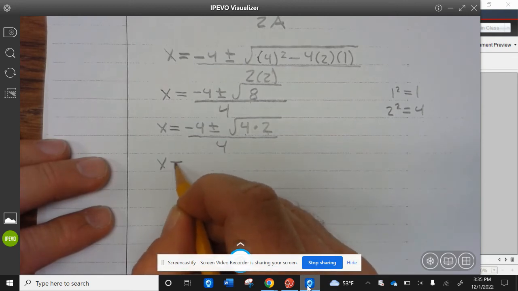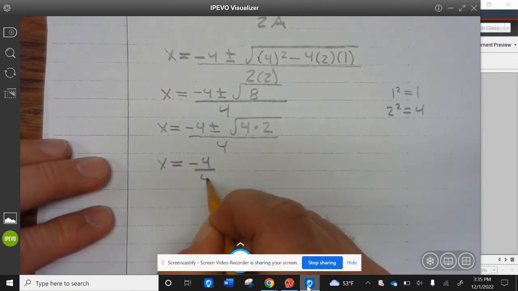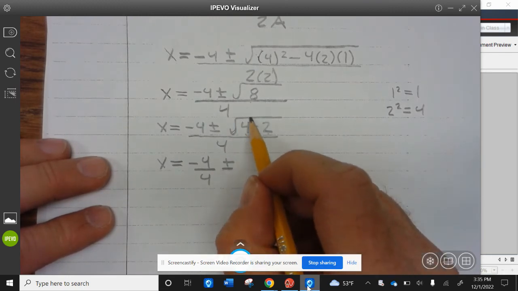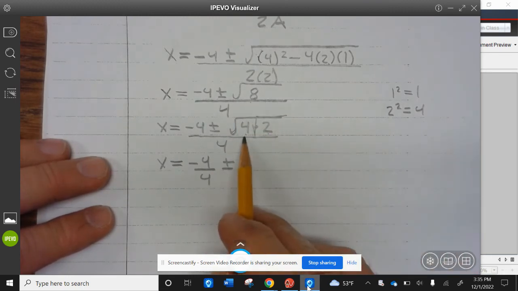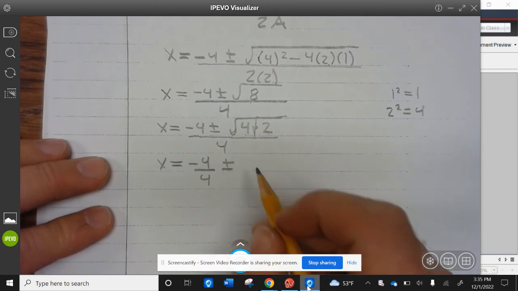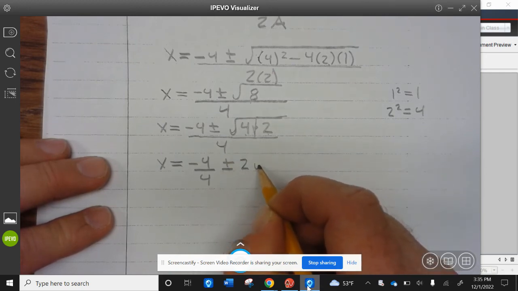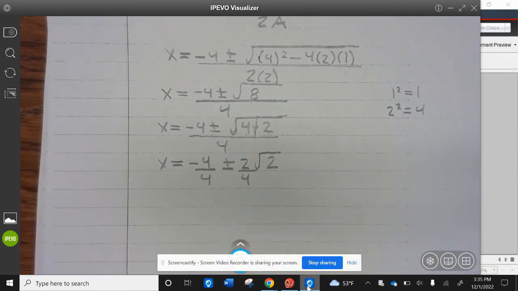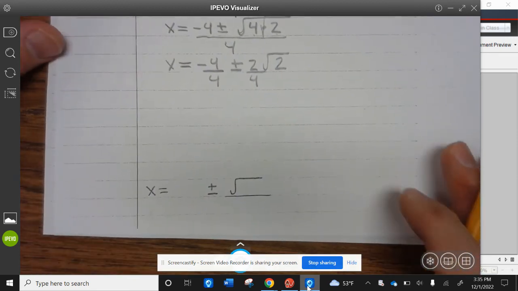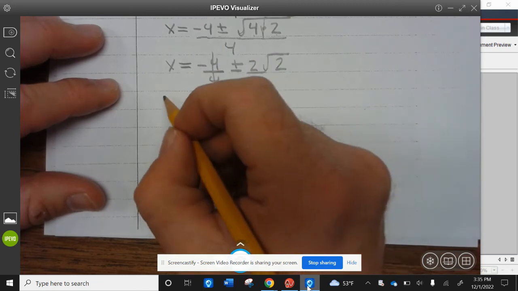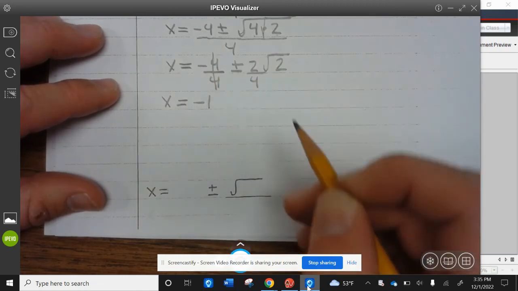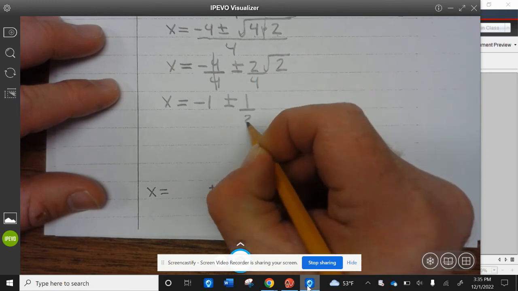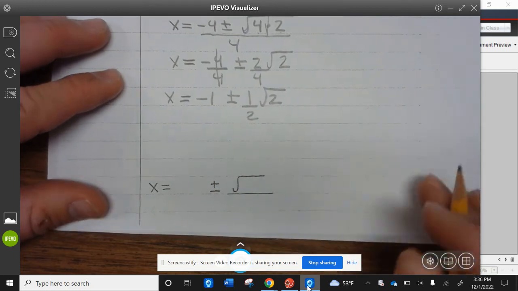So now we can rewrite this as x equals negative 4 divided by 4 plus or minus the square root of 4 times the square root of 2. Whenever you're multiplying under the square root, you can take them separately. The square root of 4 is 2 times the square root of 2, and that's divided by 4. Negative 4 divided by 4 becomes negative 1, so x equals negative 1 plus or minus 2 over 4, which reduces to 1/2 square root of 2.